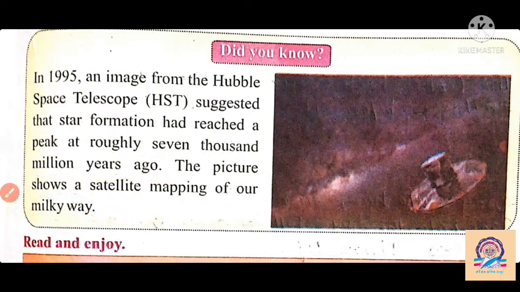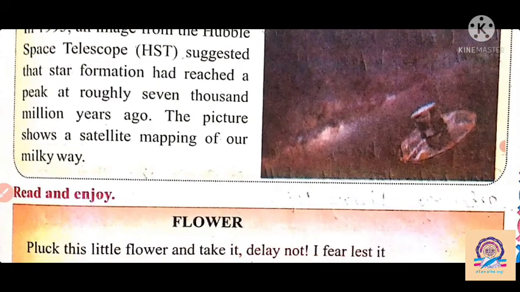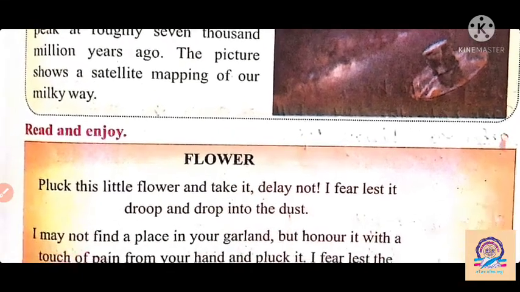So this satellite tries to map our Milky Way galaxy, to measure how long it is and what the area of our Milky Way galaxy is. This Hubble Space Telescope suggests that star formation started 7,000 million years ago, and this picture shows a satellite mapping of our Milky Way galaxy. The satellite tries to find the area of our Milky Way galaxy.